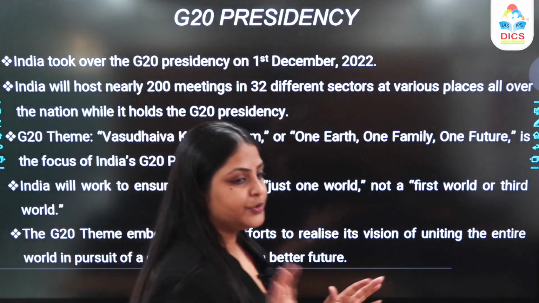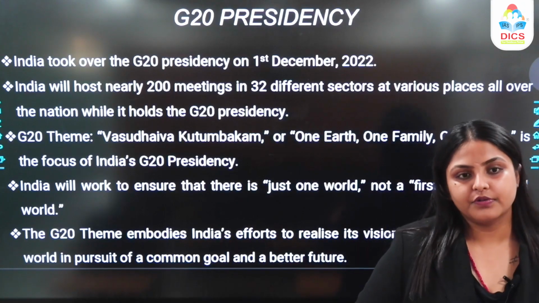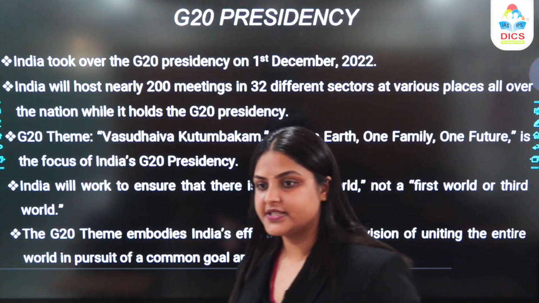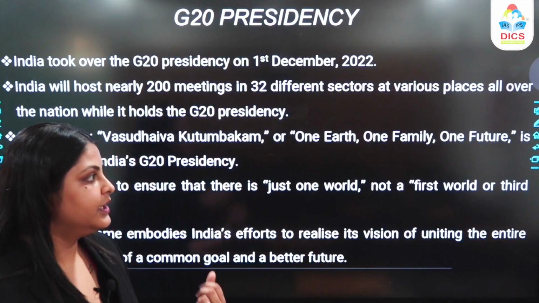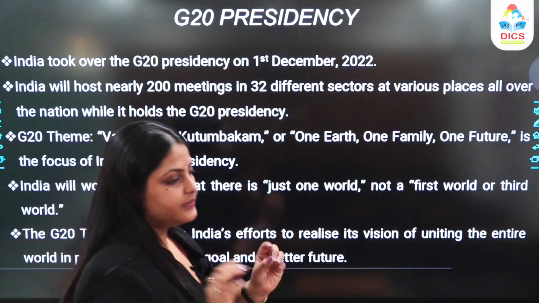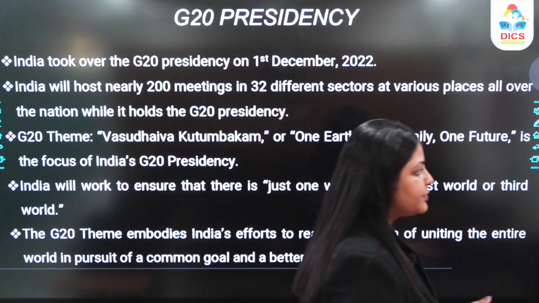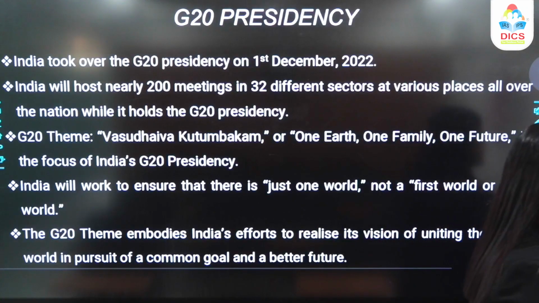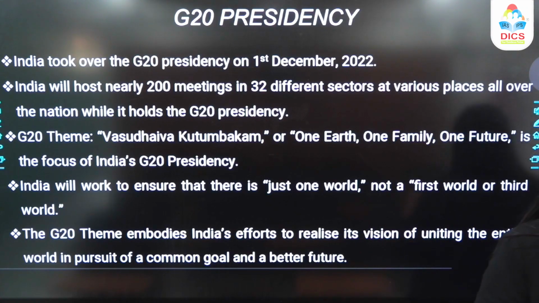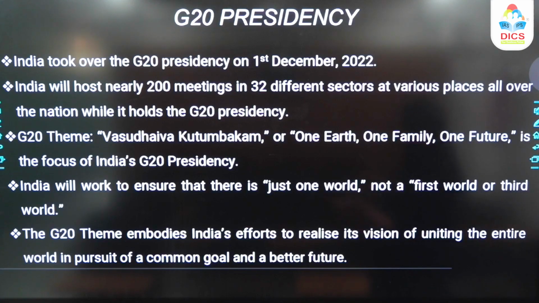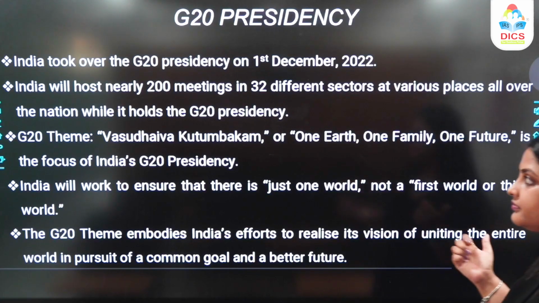Now when you talk about the G20 presidency, we took over the presidency on the 1st December 2022, right? Also, as a part of the presidency, we are going to be hosting 200 meetings in 32 different sectors, and that will be across various places in this country.